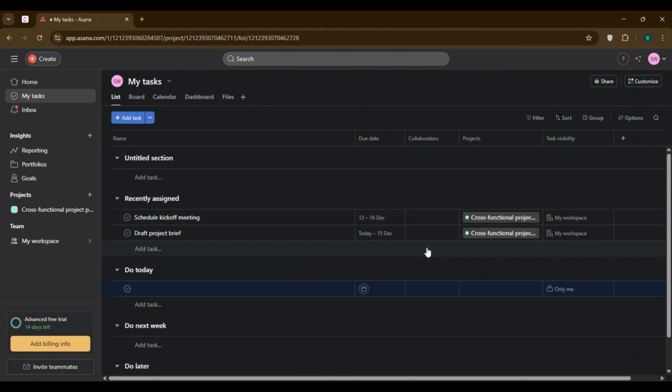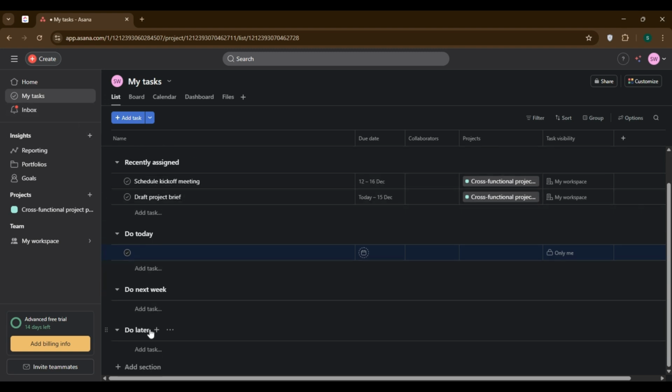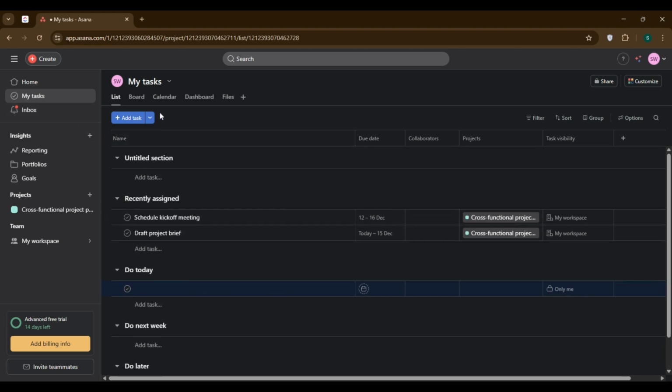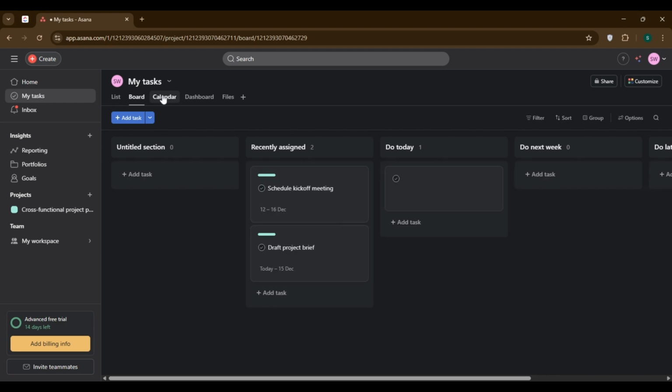Fourth, don't ignore the My Tasks list. This is your personal to-do list, automatically sorted by due date. Live in this view to stay on top of your own work.